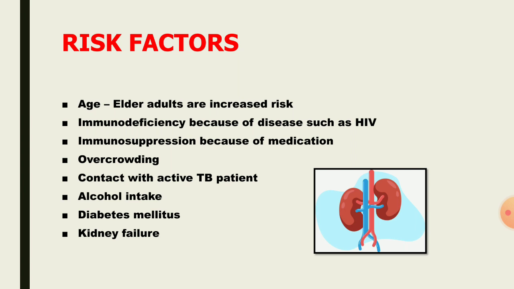Overcrowding is one of the factors where TB can easily spread from one person to another. Next one is contact with TB patients, as it can easily spread from an infected to a non-infected person. Alcohol intake and diabetes mellitus suppress the immune system of a healthy person and provide a chance for tuberculosis. Next one is kidney failure. This is also one of the major factors for tuberculosis.